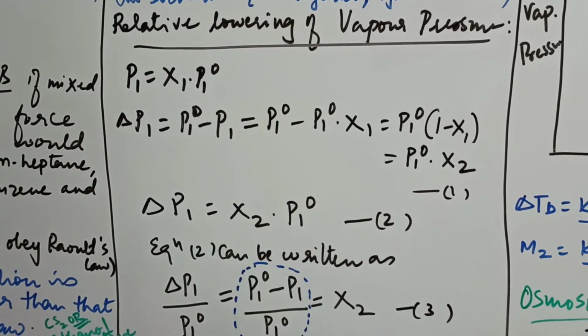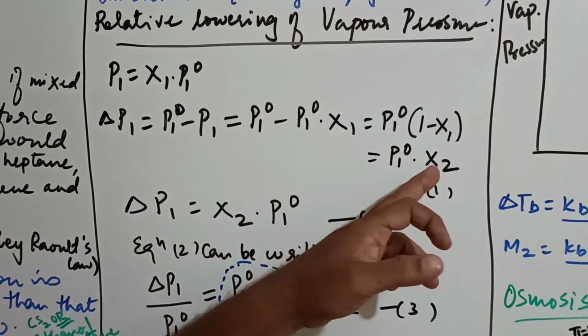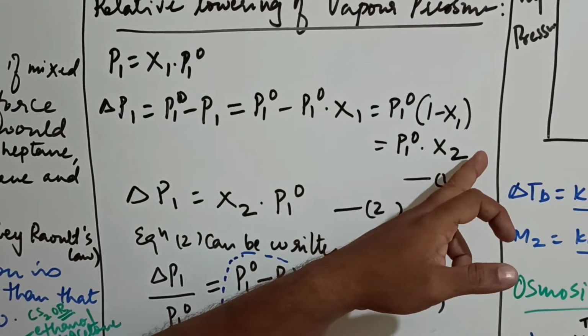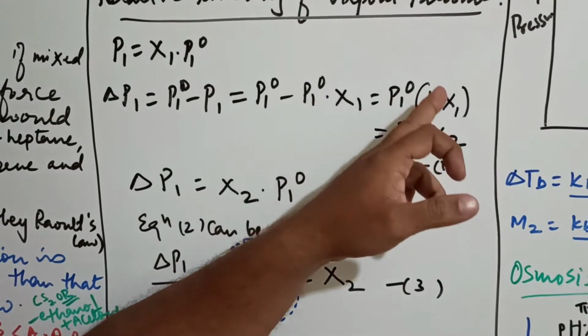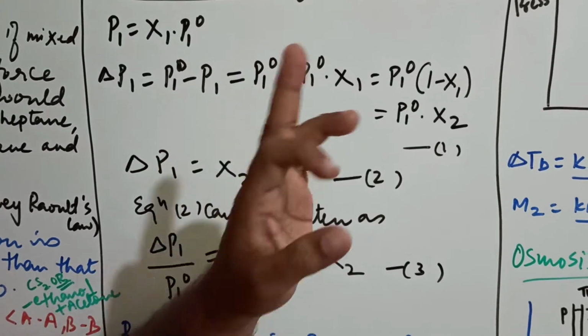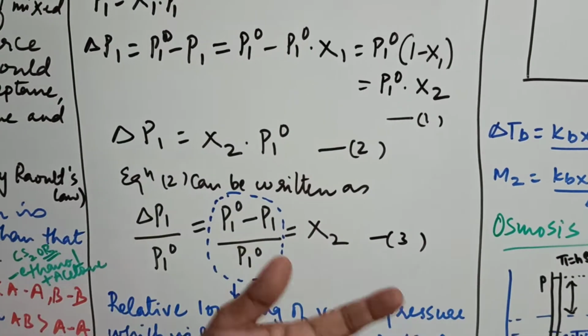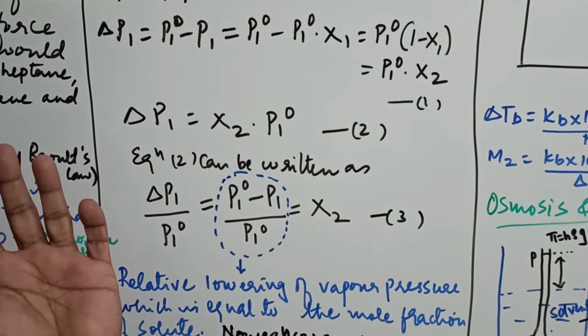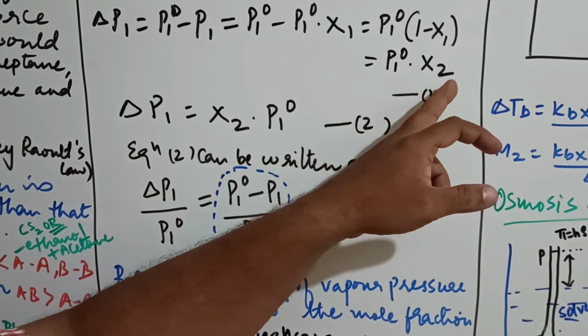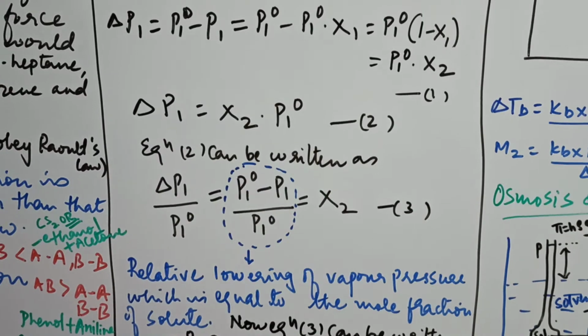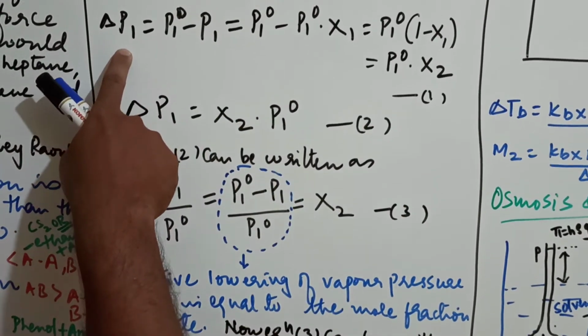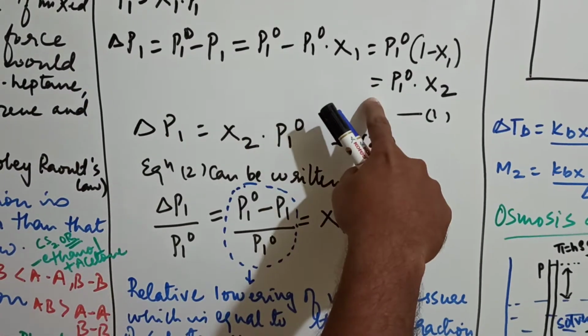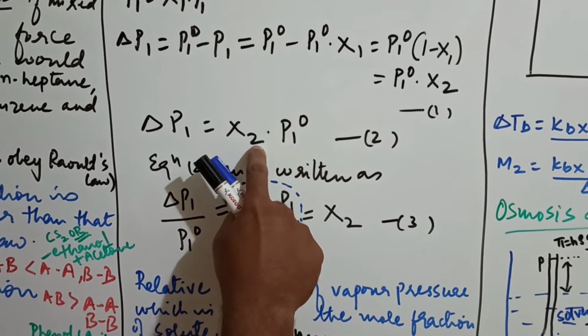You know the mole fraction of component 2 is nothing but 1 minus the mole fraction of component 1. Because we have already learned the sum of the mole fractions of the components in a mixture is always equal to 1. So delta P1 is equal to P1 naught into x2.